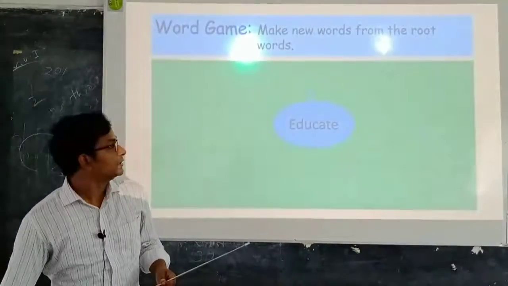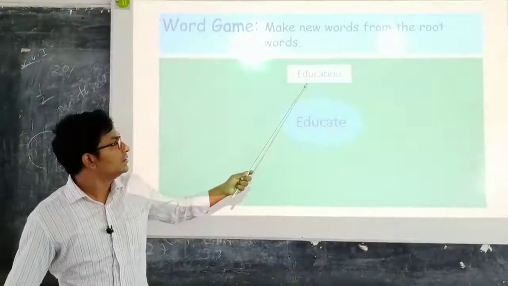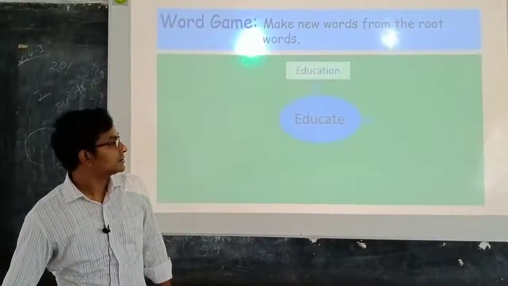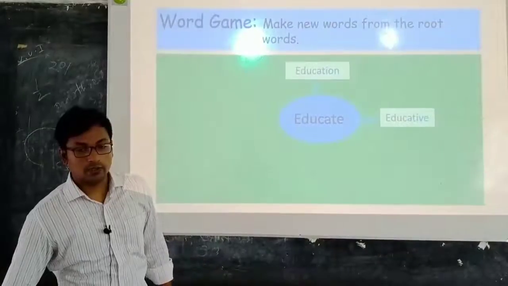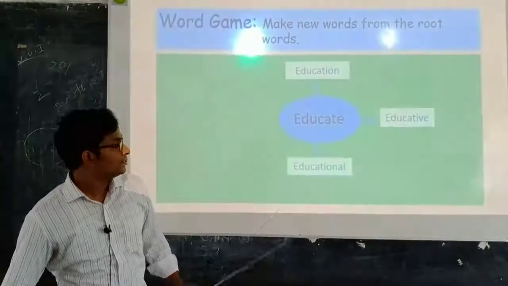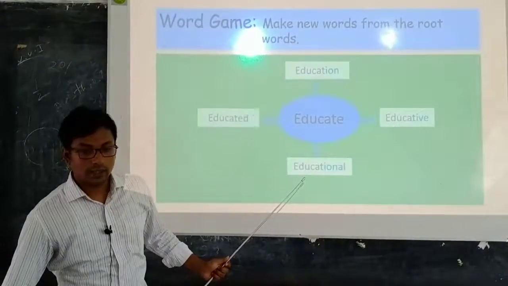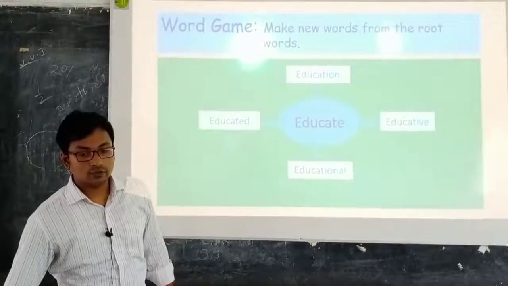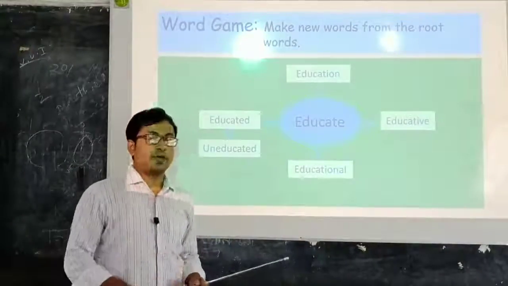So we can see the first word, education. We can make the new word education from the word educate. Next one is educative. Another one is educational, and another one is educated, and next one is uneducated. So dear students, just pay attention.